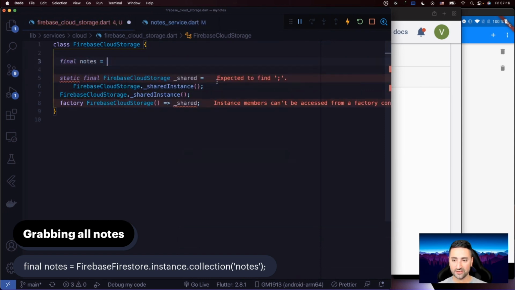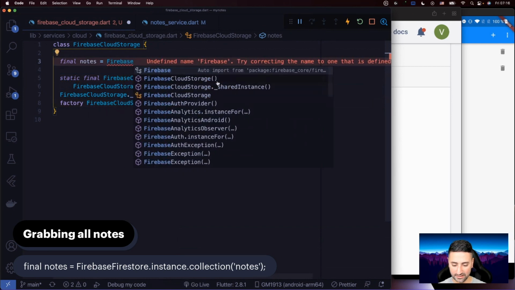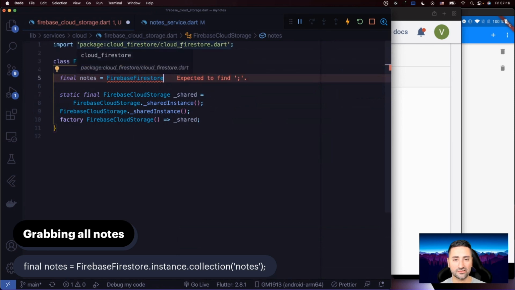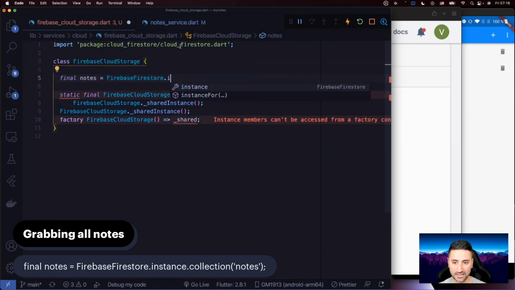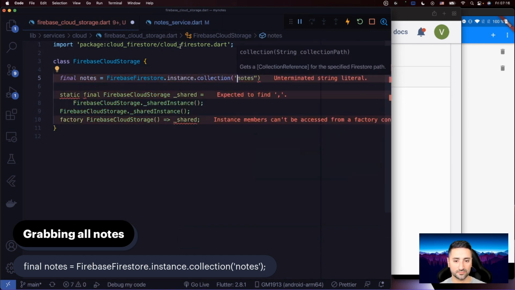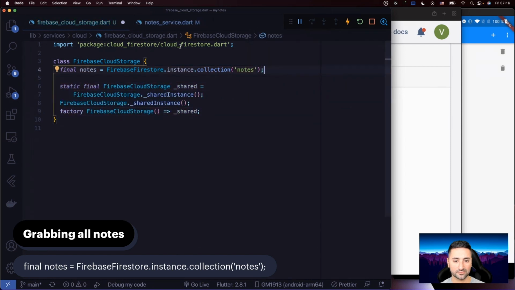So I'm just gonna say notes equal to, we're just going to say FirebaseFirestore, and it's going to auto import it for me. So this is not a strange thing anymore to you as well. And then I'm just going to say our own instance, and then a collection called notes, single quotes as well. Okay.